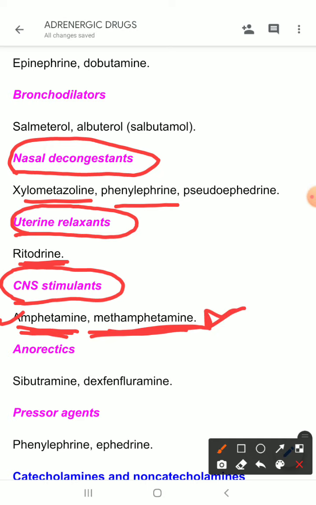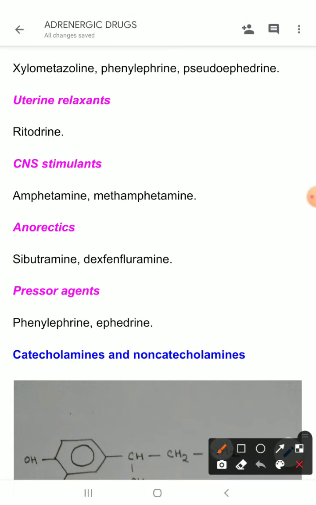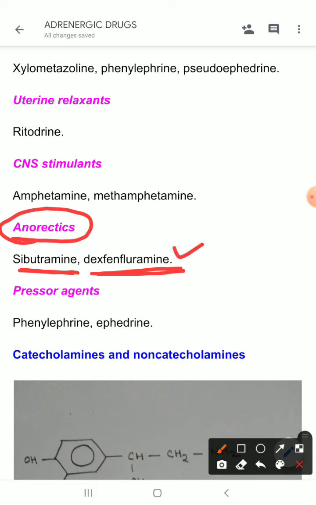Then there are anorectics, for example sibutramine and dexfenfluramine. These drugs are not used nowadays because there are some other very good drugs which are used to reduce weight, or as anorectics. So these drugs are less commonly used. Then there are pressor agents, for example phenylephrine and ephedrine.